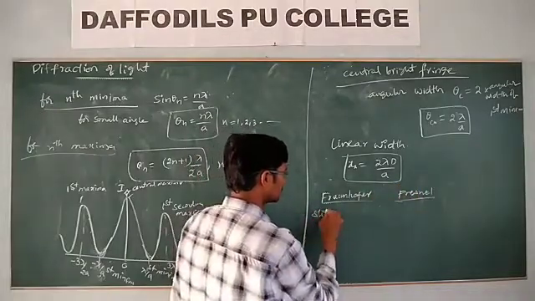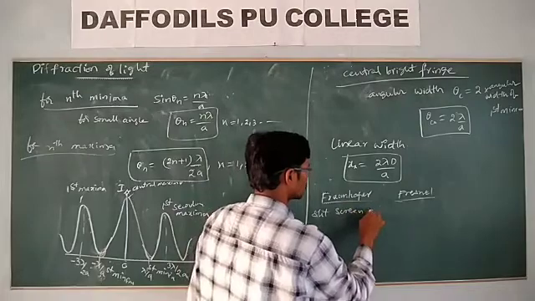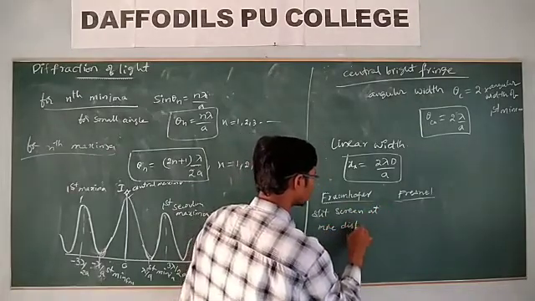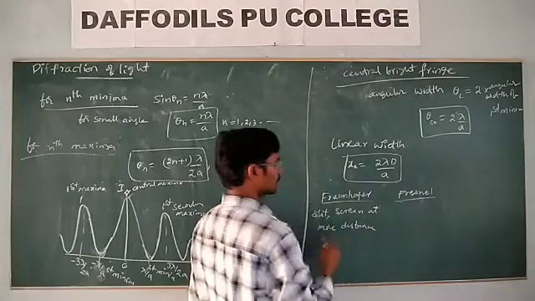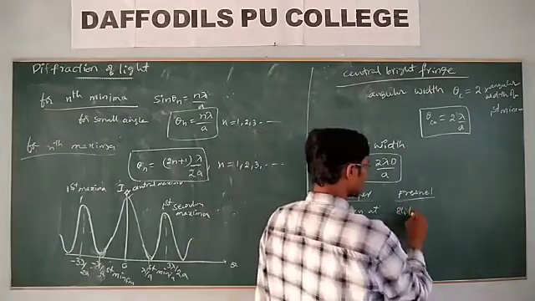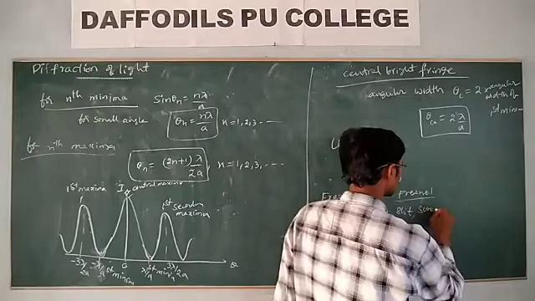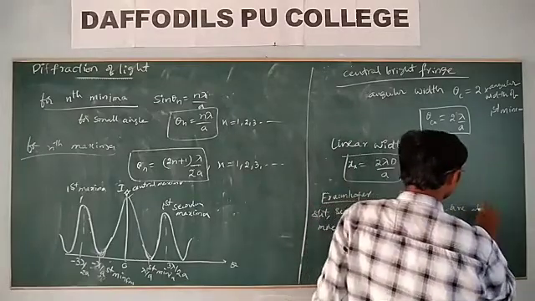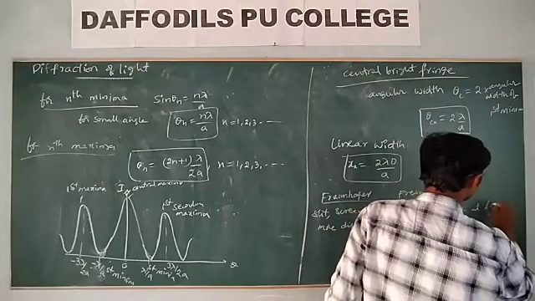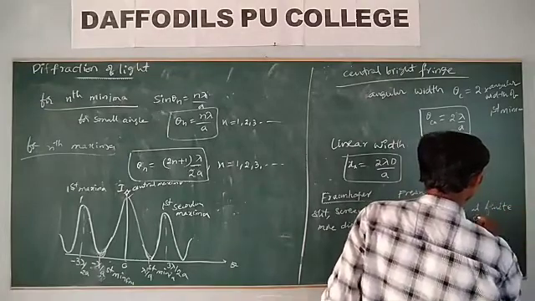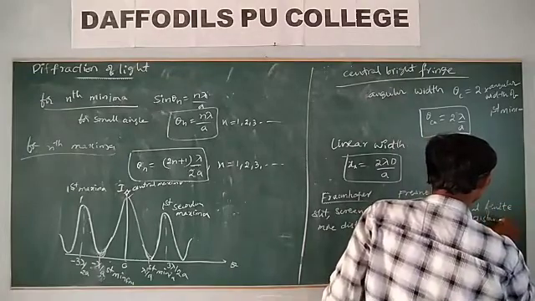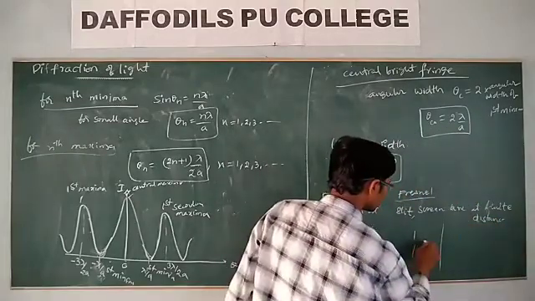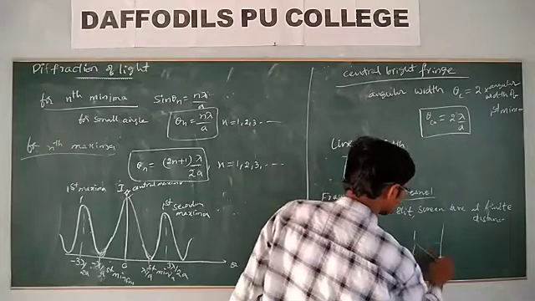But in Fresnel diffraction, the slit and screen are at finite distance.